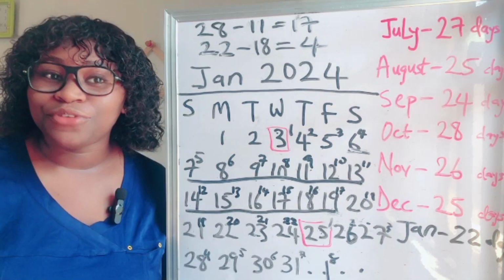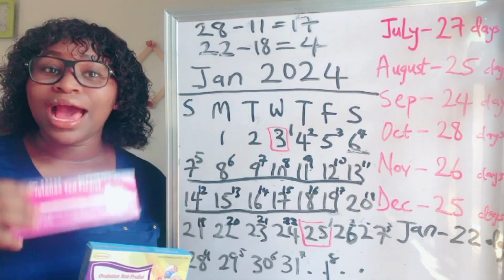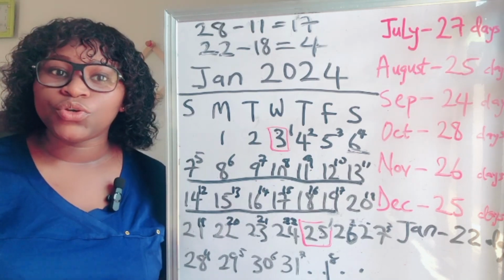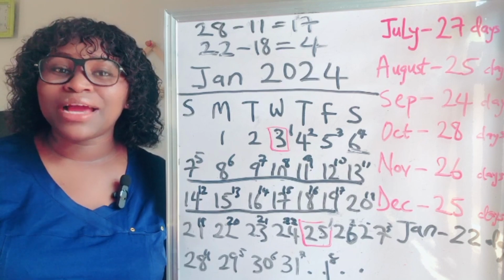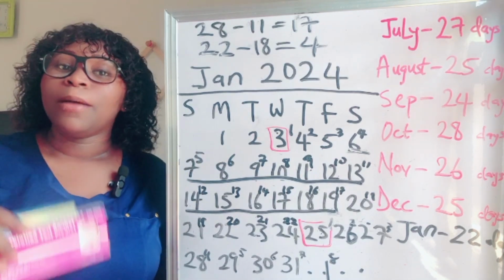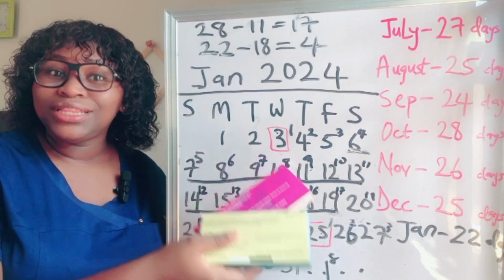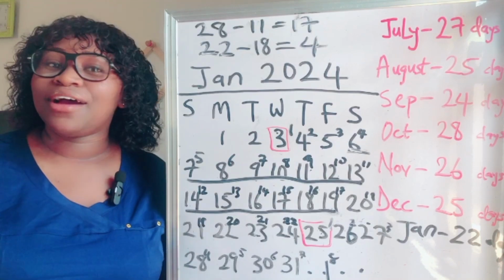kits. I have 2 different types here that I'm going to be showing you, and this video is not sponsored by any of them. I'm just trying to show you what ovulation test kits look like. We have different types in the market. You can get any type you want, but the important thing is to use ovulation test kits. Combine it with the calendar method, and it will help you get pregnant faster when you have irregular